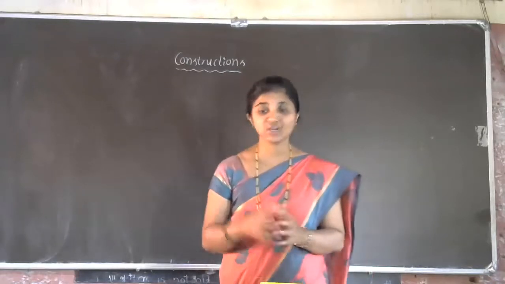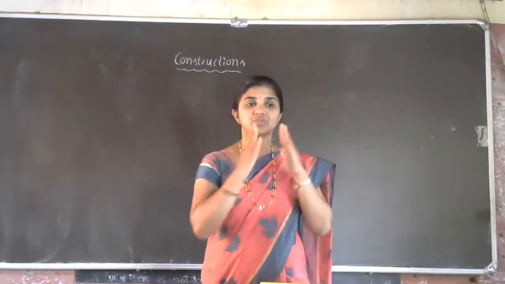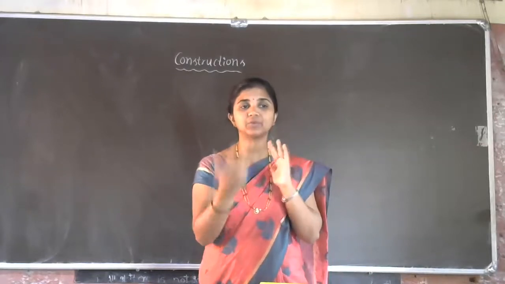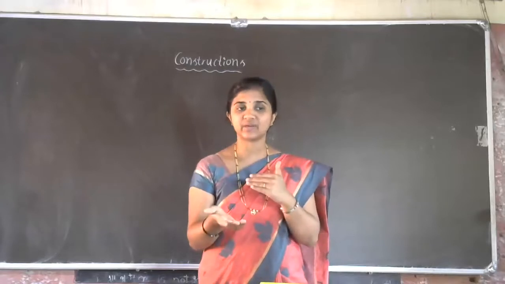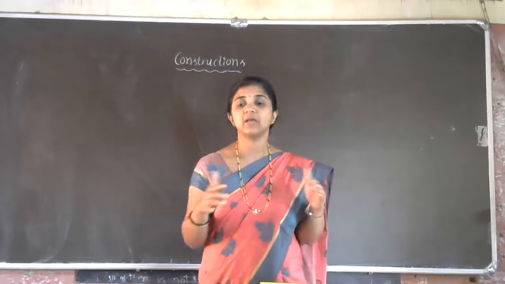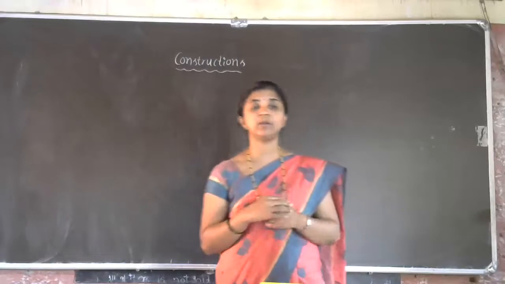Yes, construction of angular bisector also. If one angle is given, 60 degree, we have to construct the angle bisector. In the sense, we have to divide the angle into two equal parts, 30-30. Then how to draw the perpendicular bisector for the given line segment? Find the midpoint of the segment. Yeah, that is the perpendicular bisector.